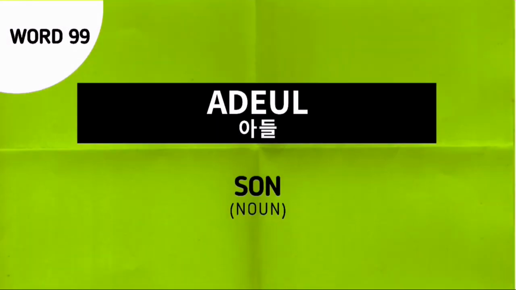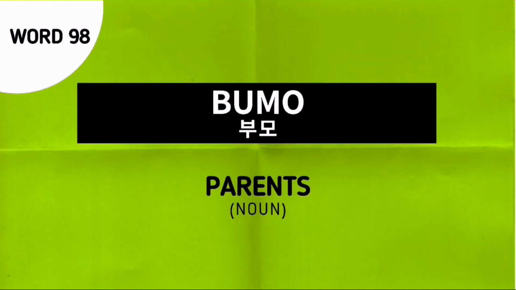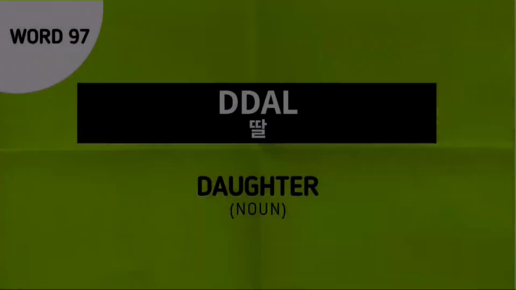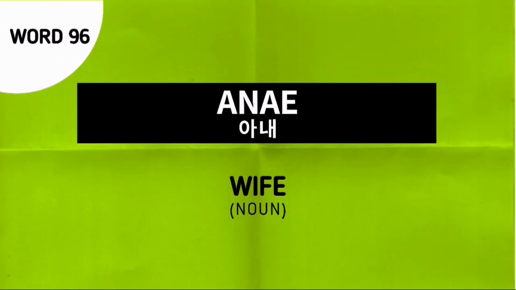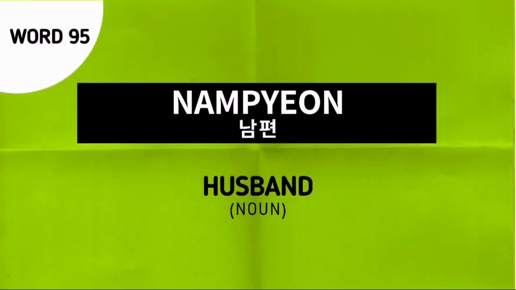Word number 99 is adeul, and this is the Korean noun for son. Word number 98 is bumo, and this is the Korean noun for parents. Word number 97 is ttal, and this is the Korean noun for daughter. Word number 96 is anae, and this is the Korean noun for wife. Word number 95 is nampyeon, and this is the Korean noun for husband.